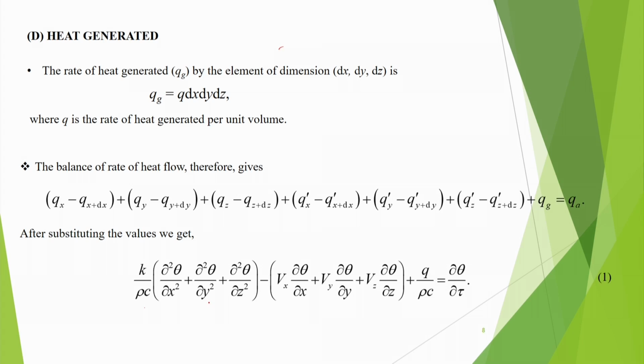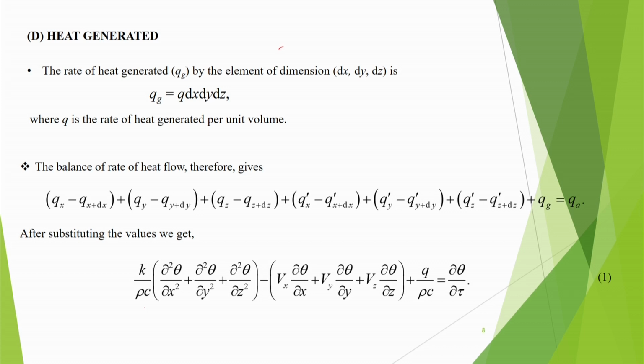So, we are getting K by rho c, and this is del square theta by del x square plus del square theta by del y square plus del square theta by del z square, and minus because of the velocity effect, because of the transportation of the material, and plus q by rho c, and this is del theta by del tau. This is a 3-dimensional transient heat conduction equation. If the material is not moving, then this second expression with a negative sign will not be there, and in that case you will be getting these two terms.